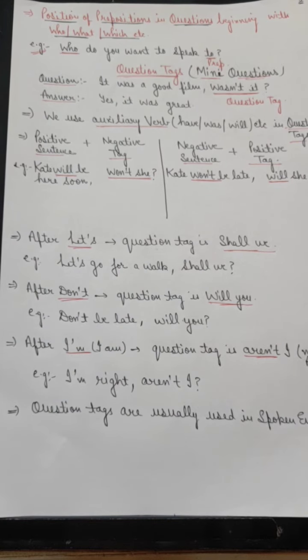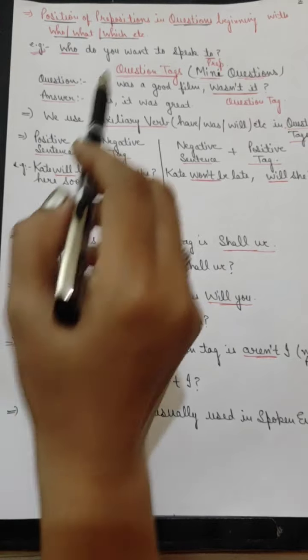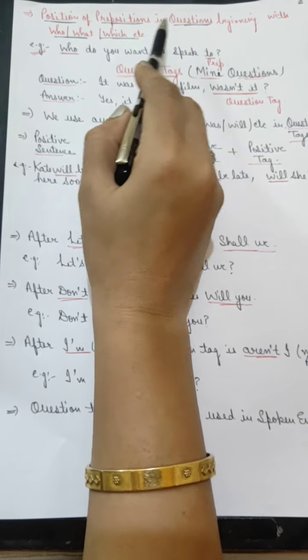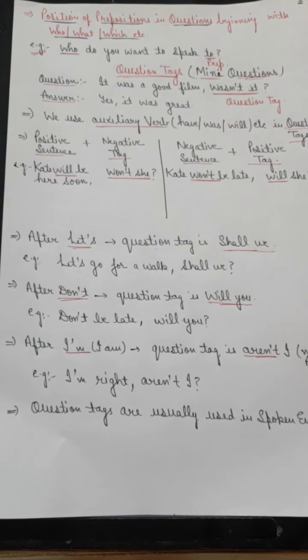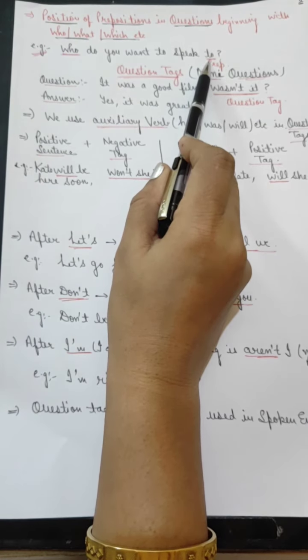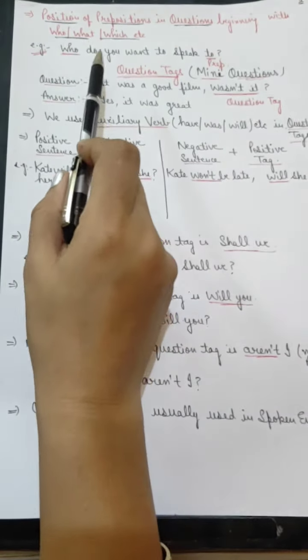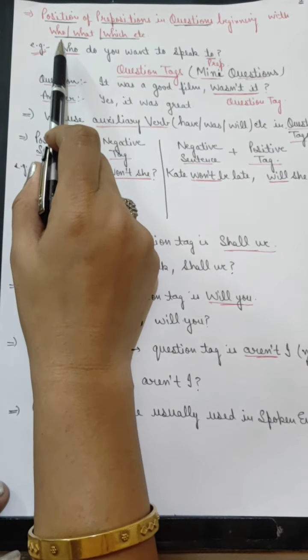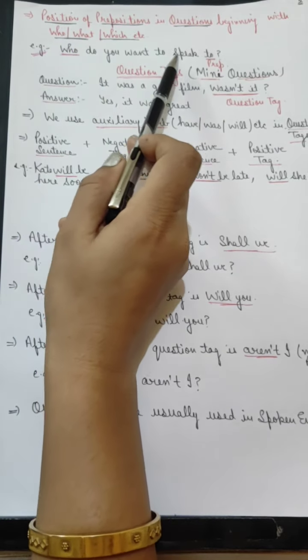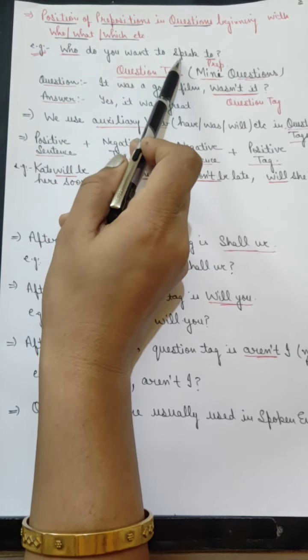Now if a question is beginning with a WH word or question word, then what will be the position of the preposition in those questions? In this case, the preposition will always be put at the end of the sentence. When the question is beginning with who, what, which, the preposition will be used at the end. Who do you want to speak to?